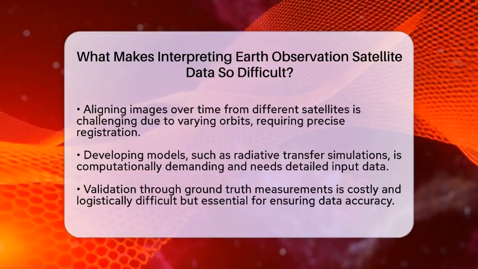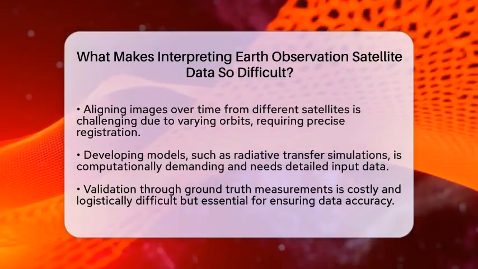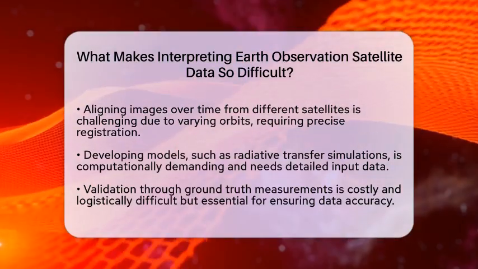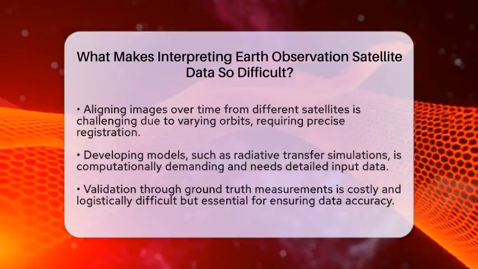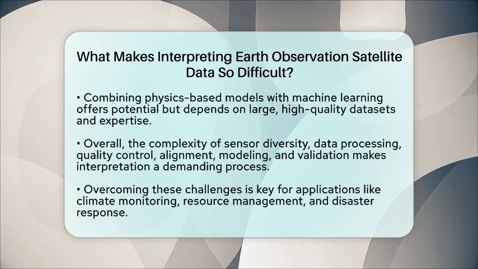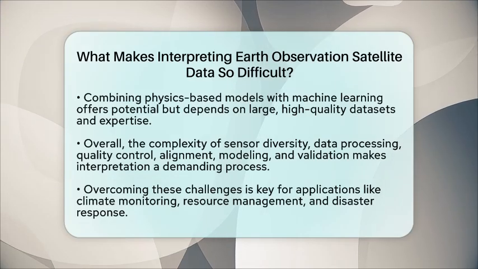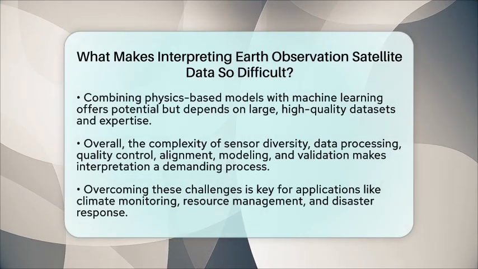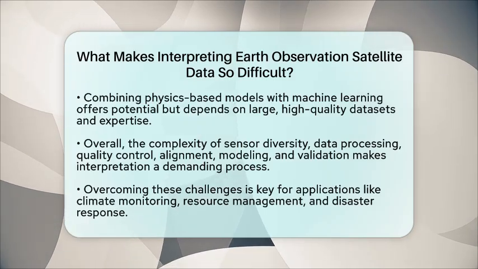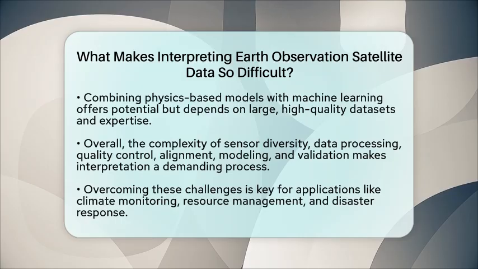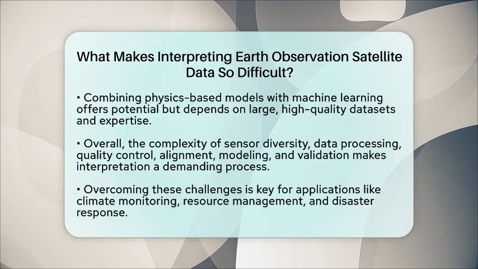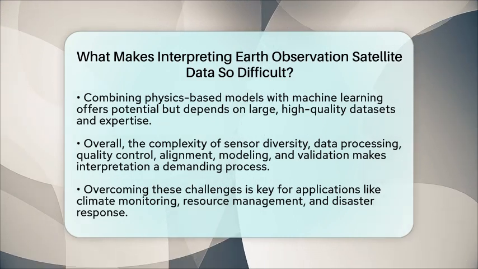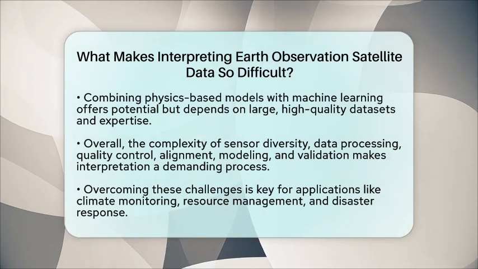Validation is also essential. To trust satellite data, scientists compare their results with ground truth measurements collected on site. Gathering this reference data over large or remote areas is costly and logistically difficult. Without it, the accuracy of satellite-derived products can be uncertain, limiting their usefulness. Finally, combining physics-based models with machine learning approaches offers promise but requires large, high-quality datasets and expertise in both fields. Training these models takes time and resources, and errors in training data can lead to misleading results.